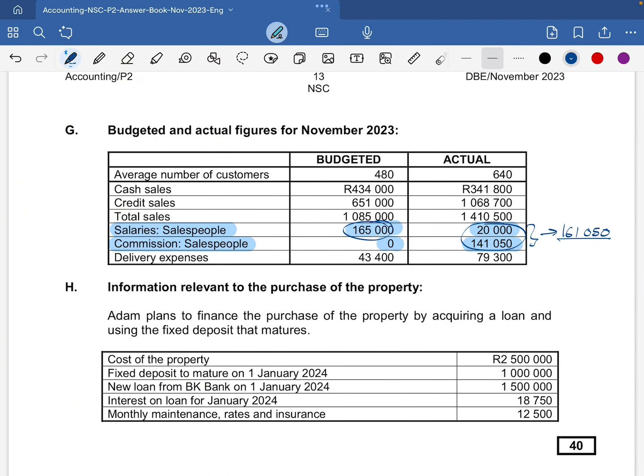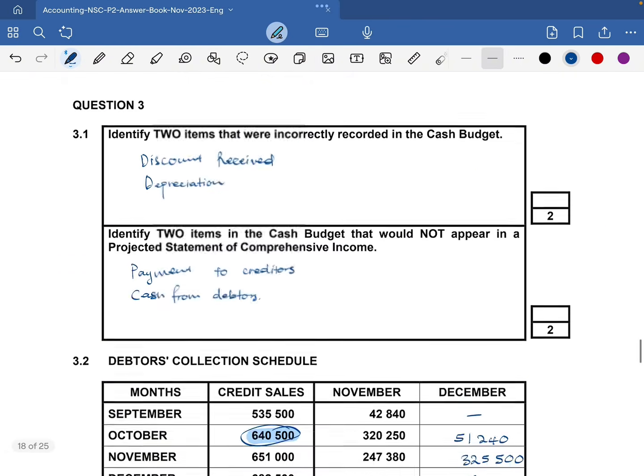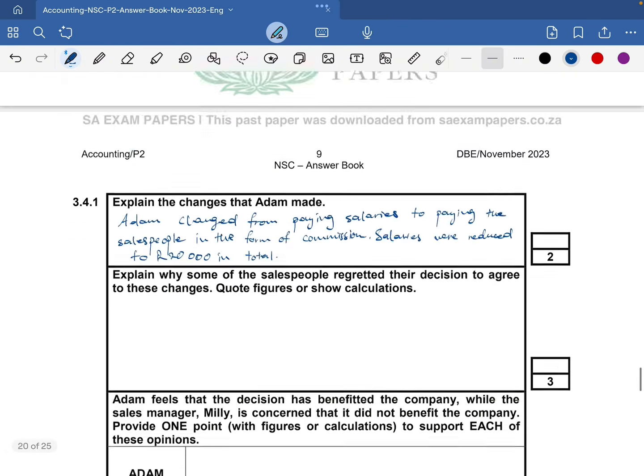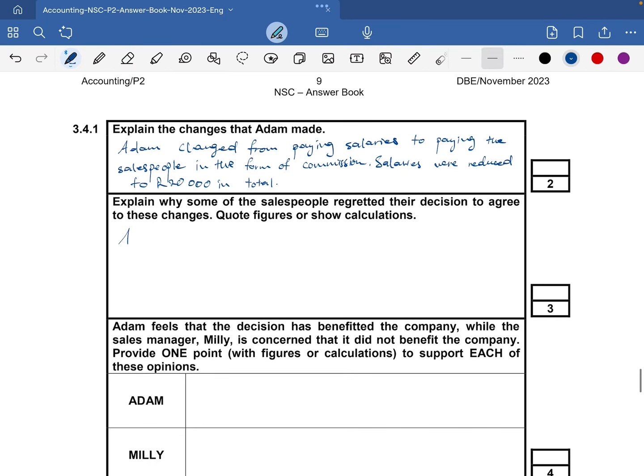So now they're earning around 3,000, 4,000 less. So we need to state that. The actual amount paid to the salespeople, this was the commission, was 161,050. That's the two amounts that we added.